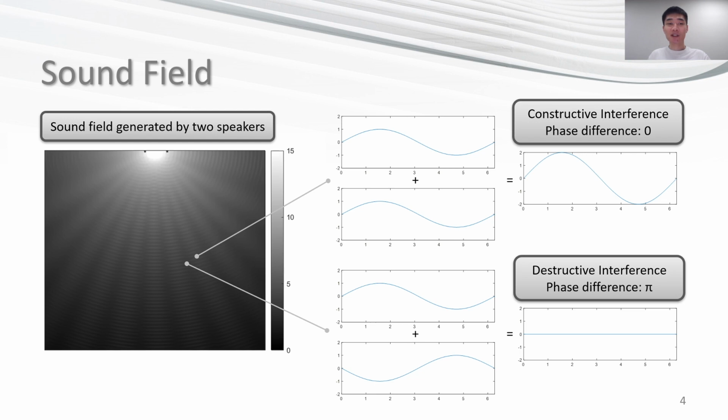The bright area has larger sound strength because constructive interference occurs here. On the contrary, the dark area has smaller sound strength because destructive interference occurs here. The reason for the uneven strength distribution is that different locations in the sound field have different distance differences to the two speakers. The distance difference results in phase difference and strength difference.